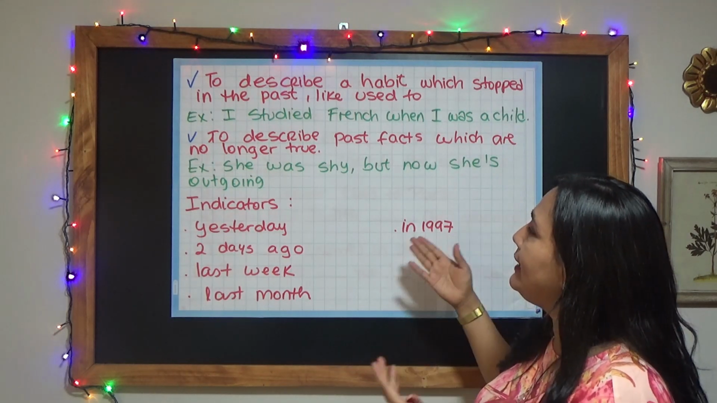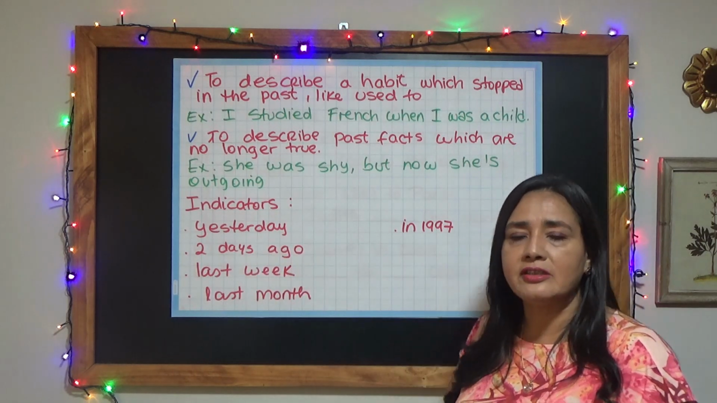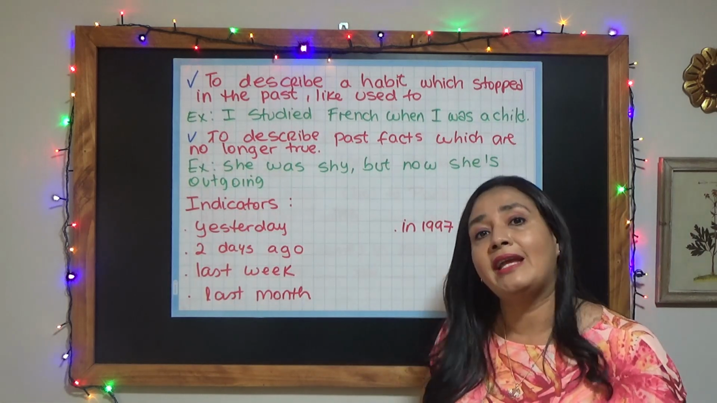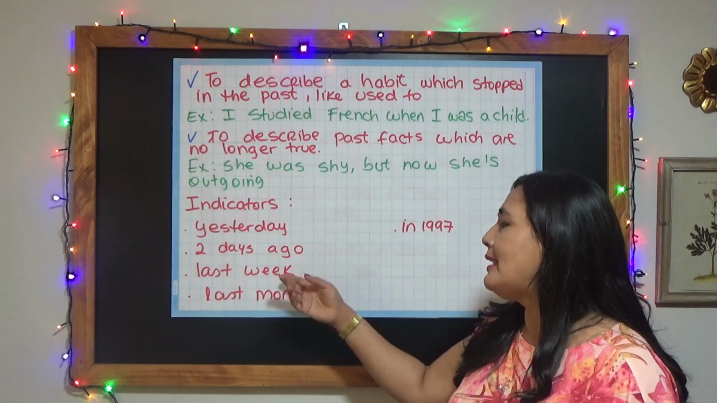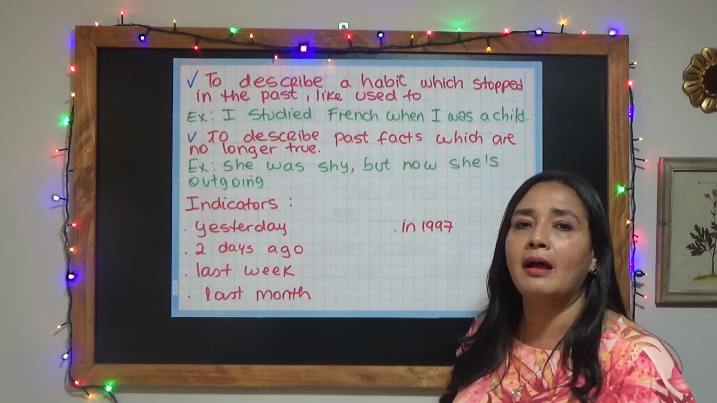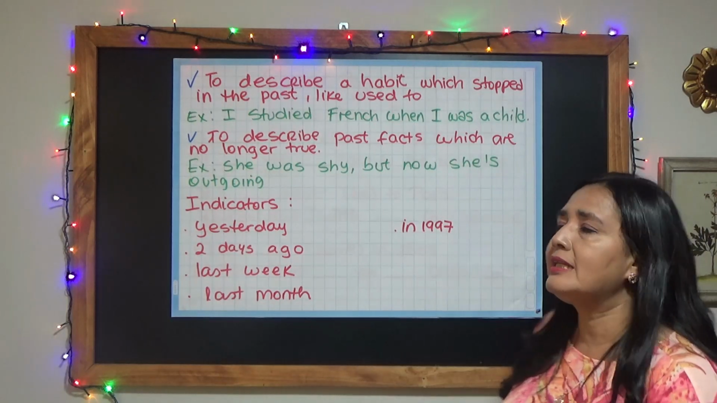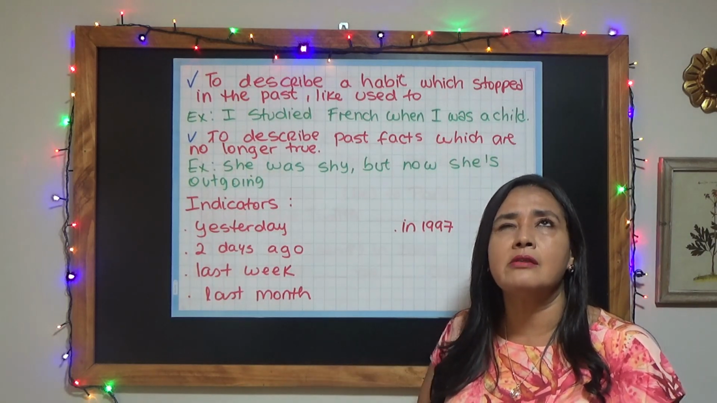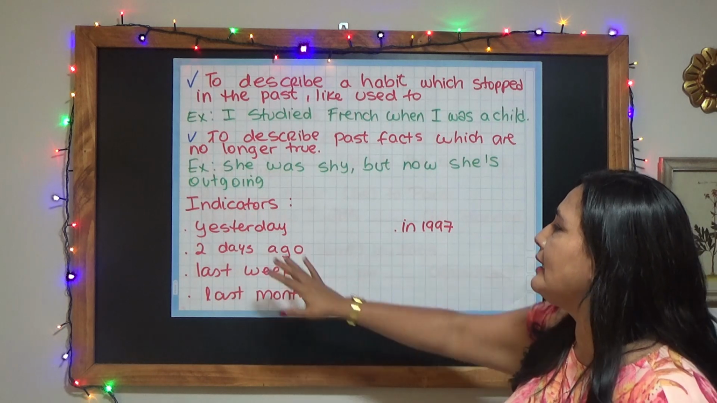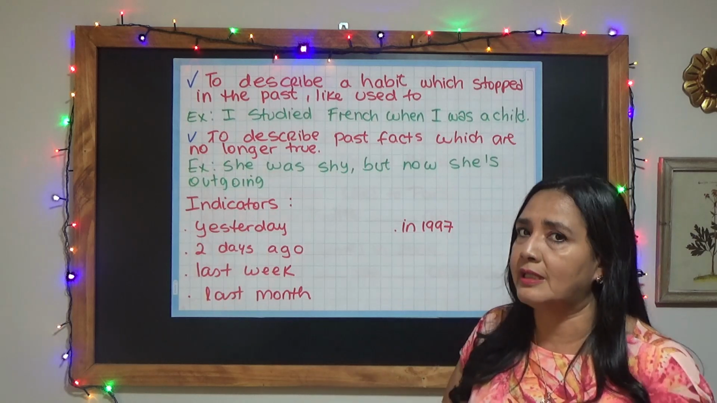Now, what are the indicators that we have with the simple past? For example, yesterday. Yesterday I had lunch in a beautiful restaurant. 2 days ago. 2 days ago I went to the cinema. Last week I traveled to Buenos Aires. Last month I started my French classes. In 1997 I started working as an English teacher, right? So these indicators are going to help us check if we're talking about the present perfect or the simple past.